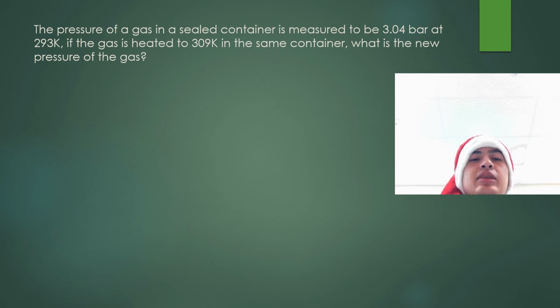Example 2. The pressure of a gas in a sealed container is measured to be 3.04 bar at 293 Kelvin. If the gas is heated to 309 Kelvin in the same container, what is the new pressure of the gas?